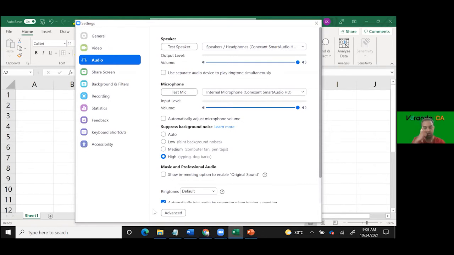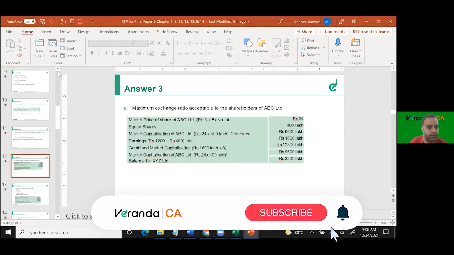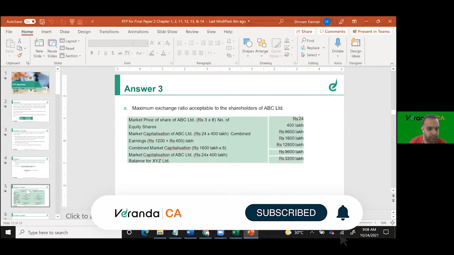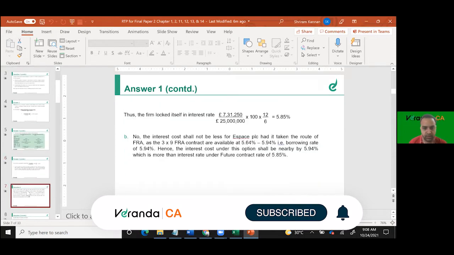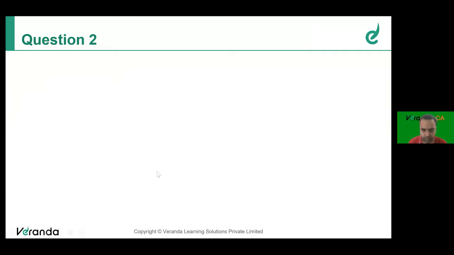So we'll begin the discussion. Today there is a wide variety of topics given to me, and we have limited time to discuss. We'll pick some questions and discuss them. Primarily, we'll focus on M&A, mergers and acquisitions. We are going by the RTP questions. Let's look at this question first.